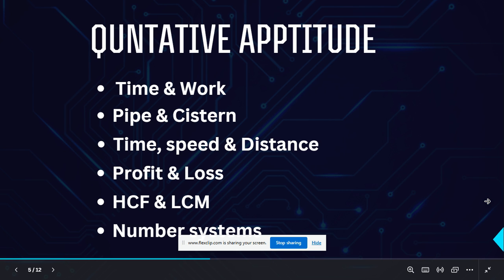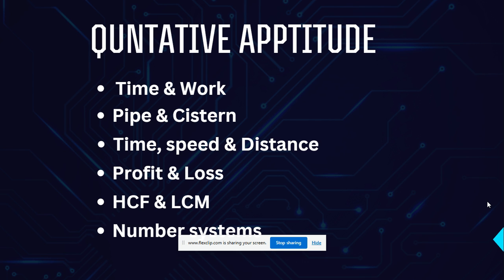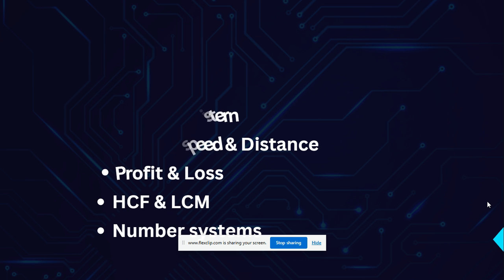The number of questions will be 15 for each section. So in quantitative aptitude there will be 15 questions. Like that, each section will have 15 questions. And these are some important topics you can prepare for quantitative aptitude.